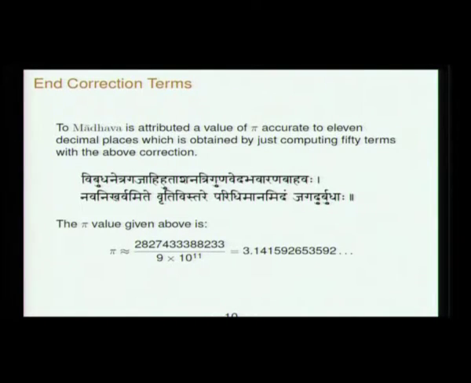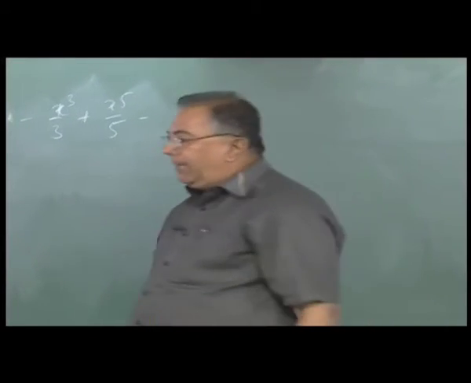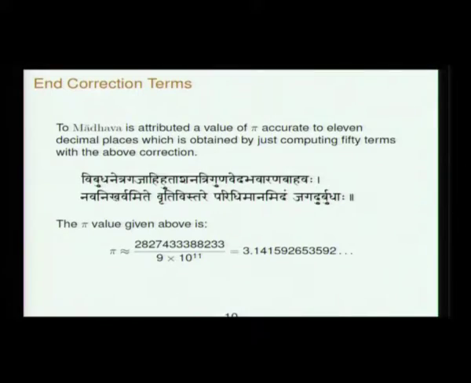This verse appears in the Aryabhatiya Bhashya of Nilakanta Somayaji, saying that the following verse was given by Madhava for an accurate value of pi. Vibudha netra gajahi hutashana triguna veda bhavarana bahavaha nava nikharva mite vriti vistare paridhimanamidam jagaduhu buddhaha. The wise say that the following is the circumference of a circle of diameter nava nikharva. 9 into nikharva is 10 to the power 11.